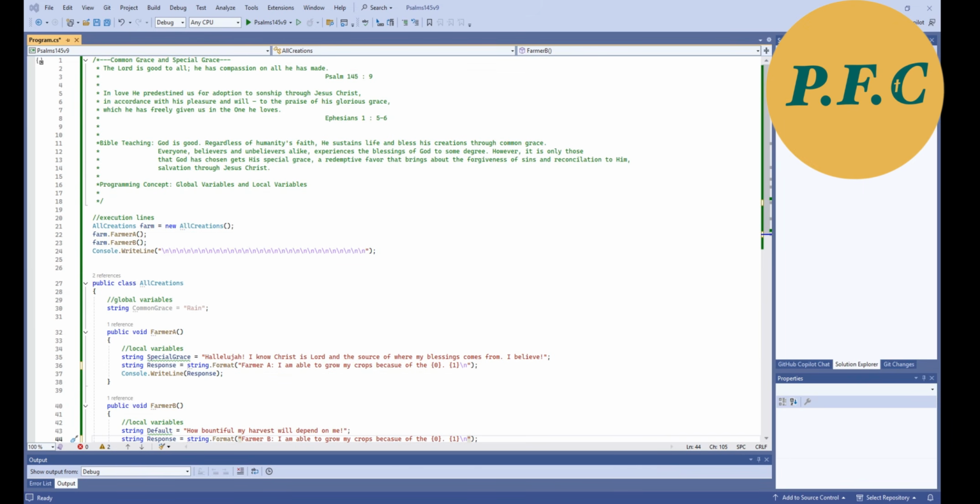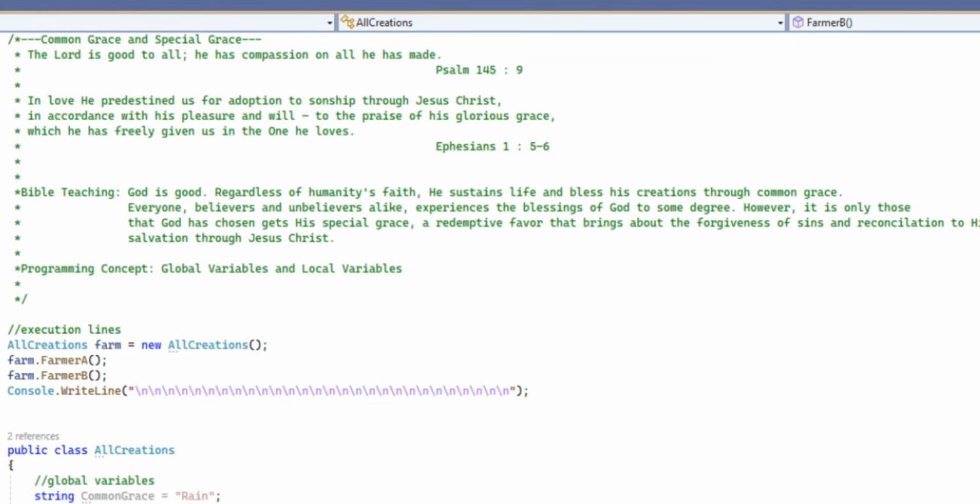To start, I have two Bible verses that I would like to share with you today. They will serve as the anchor for today's gospel sharing. Psalms chapter 145 verse 9 reads, "The Lord is good to all. He has compassion on all he has made."